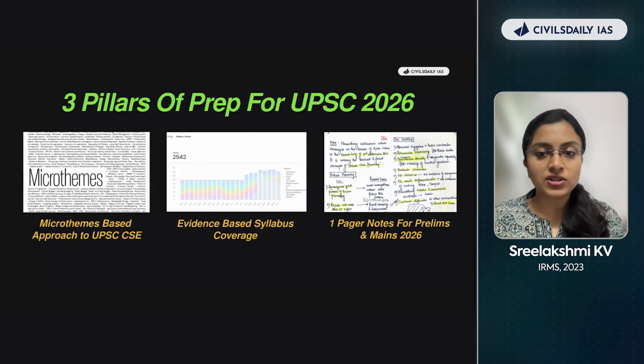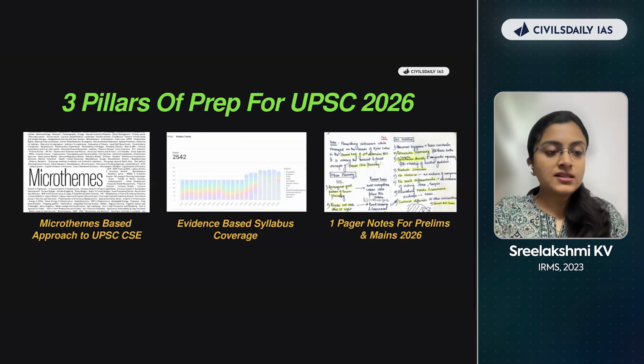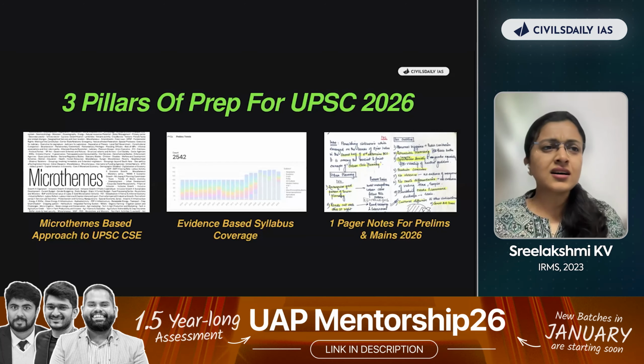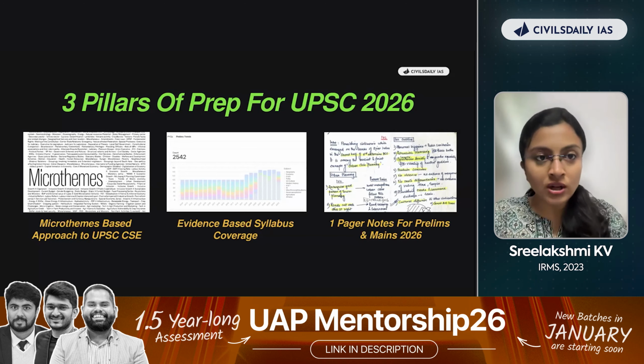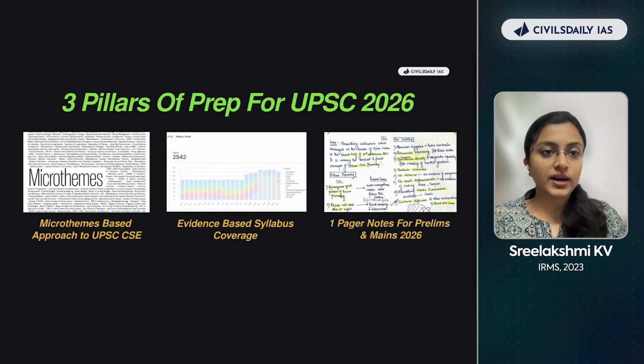Okay, I swear by 1-pager notes, because as I mentioned earlier, UPSC syllabus is endless, right? Standard books, you just keep collecting books and resources from the market, and it is endless. You become a collector of resources in the end. But what is more important is you need to have crisp notes of all that you have studied. Crisp notes in the sense that for every micro theme, you need to have a 1-page note. This is what I mean by 1-pager notes, right? For both prelims and mains.